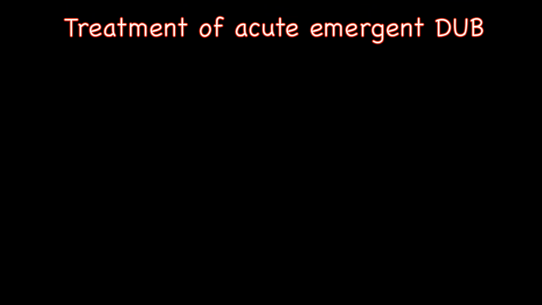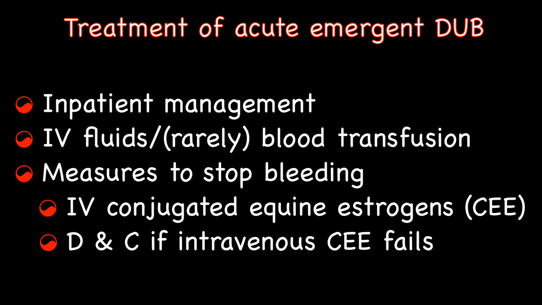First, I will discuss the treatment of acute, emergent, uncontrolled abnormal uterine bleeding. Such patients require inpatient management to make them hemodynamically stable with intravenous fluids and/or blood transfusion. Bleeding is controlled with conjugated estrogens, Premarin, 25 mg given intravenously 4-hourly until bleeding stops for 12 to 24 hours.